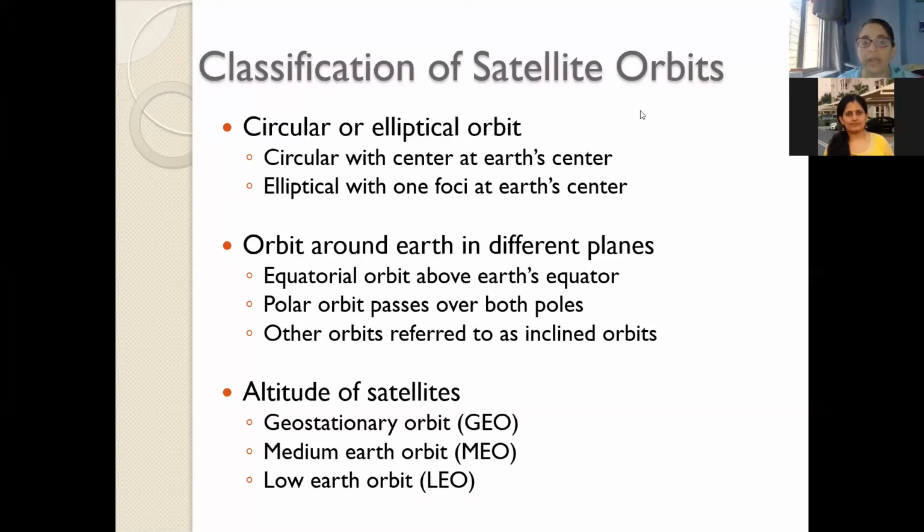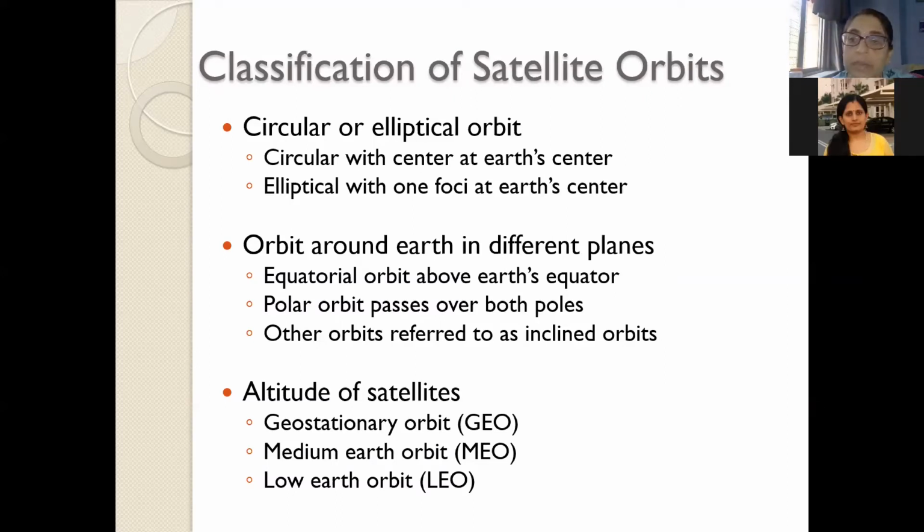The reason for having an inclined orbit was this: as told by the scientists, three satellites in an equatorial plane could cover the whole of the Earth.